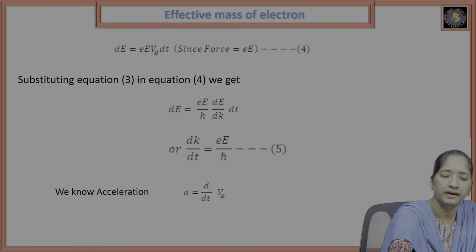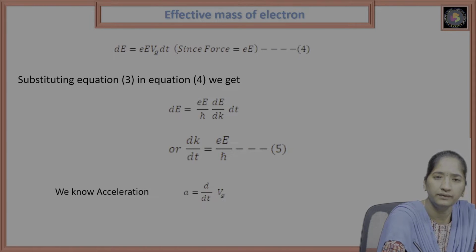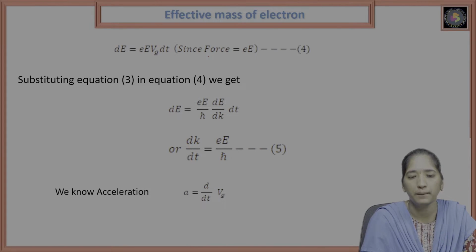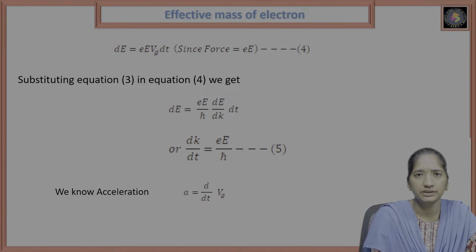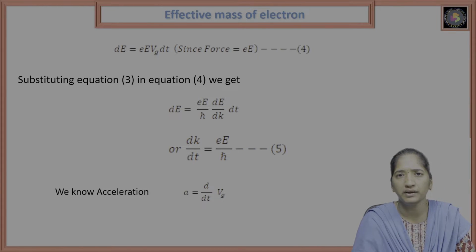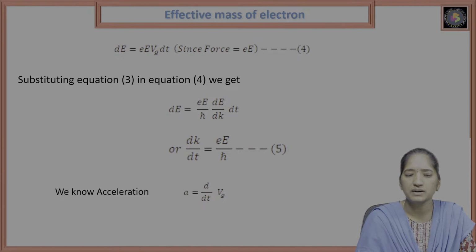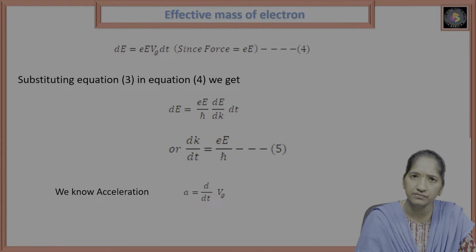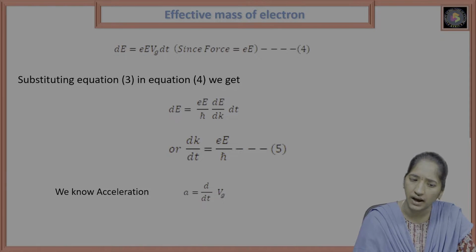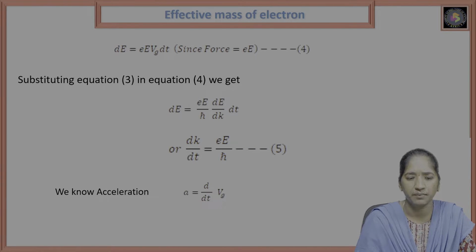Since the force is equal to small e into capital E, where small e is the electron charge and capital E is the electrical field, that much force we are applying to the electron. So we substitute in the equation: change in energy, that is force into velocity into time, e E, Vg velocity, dt is the time. So we'll get equation number 4.